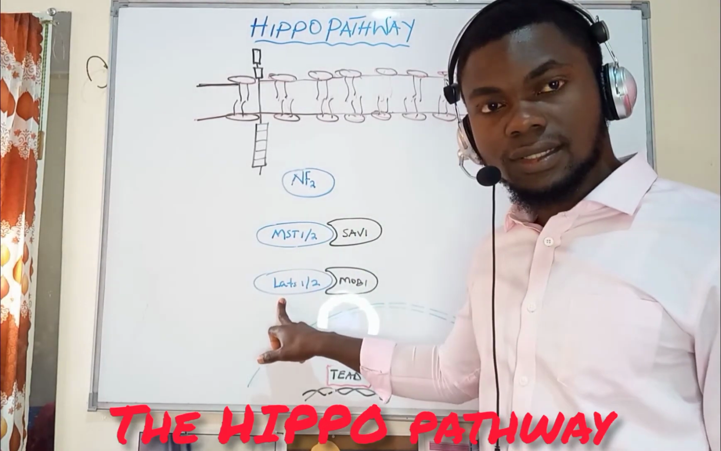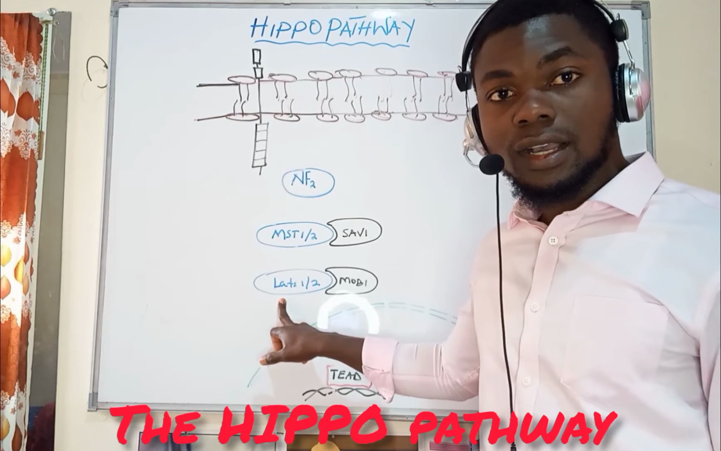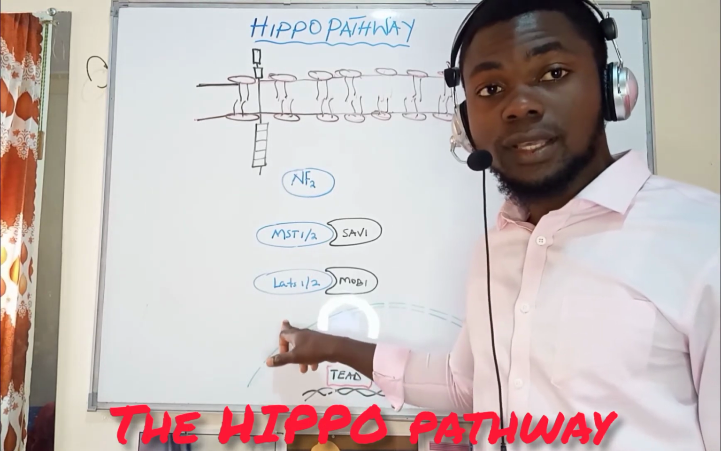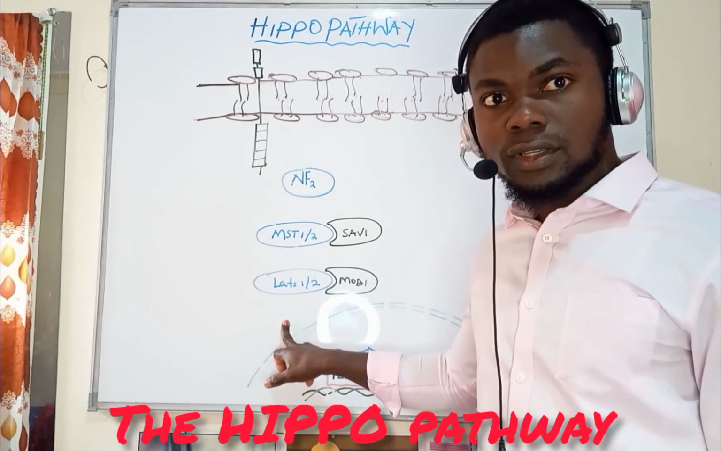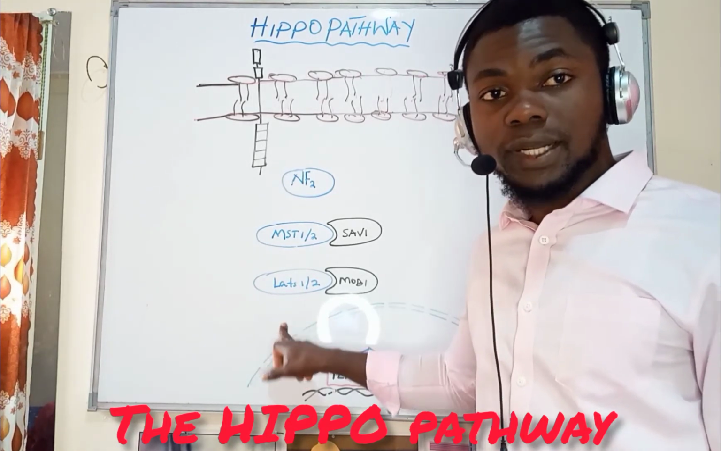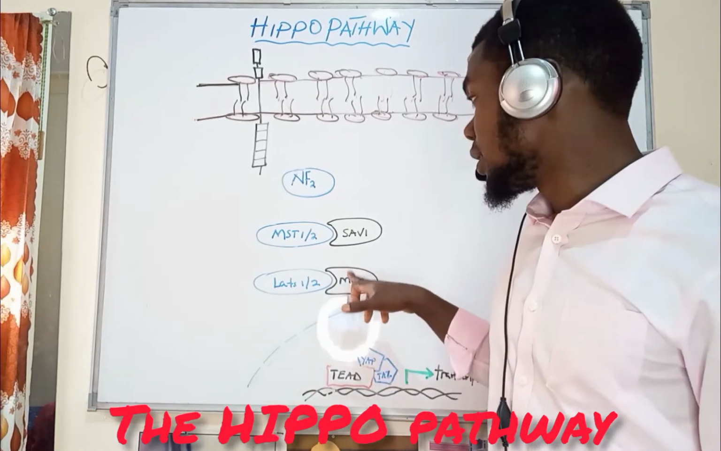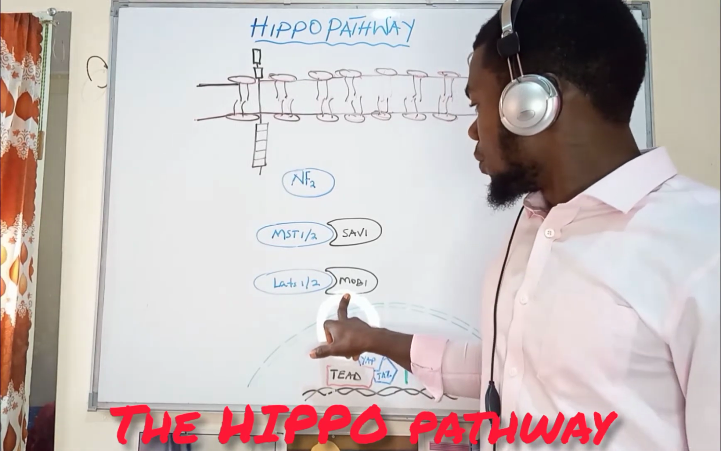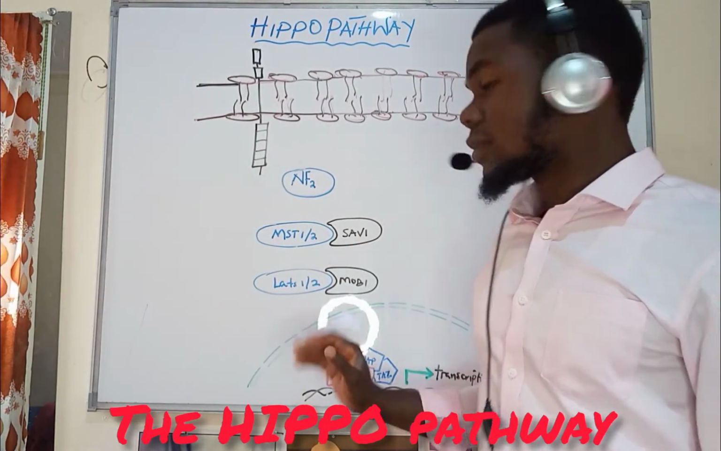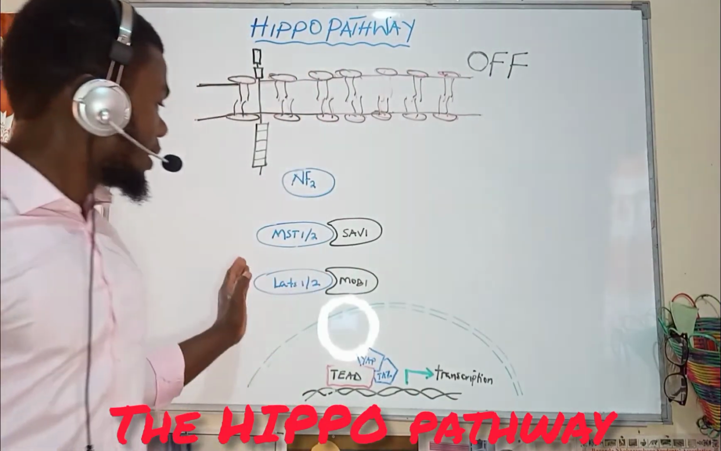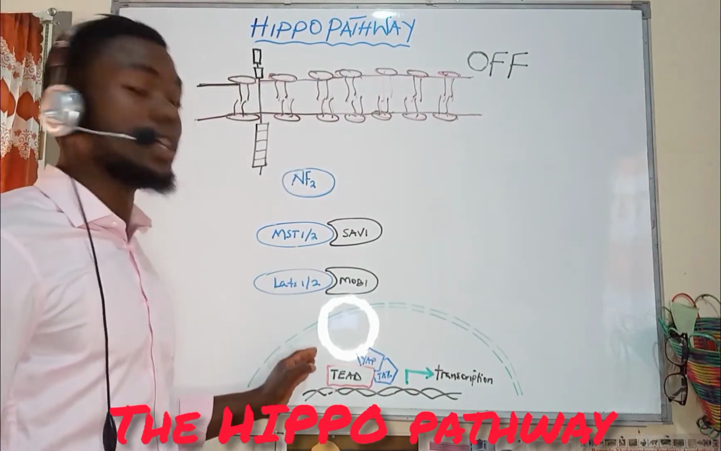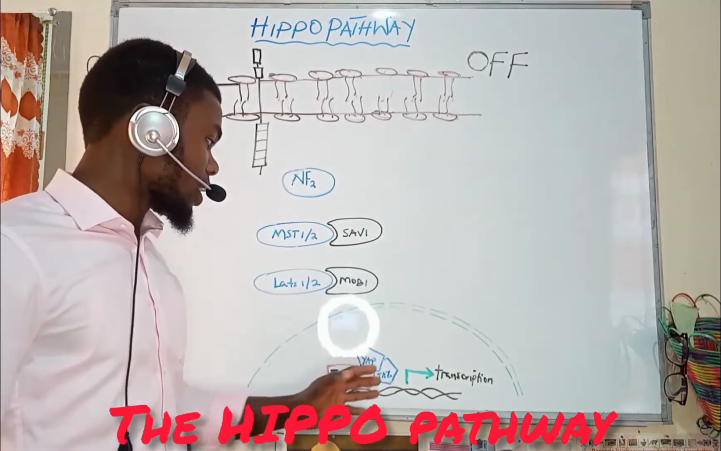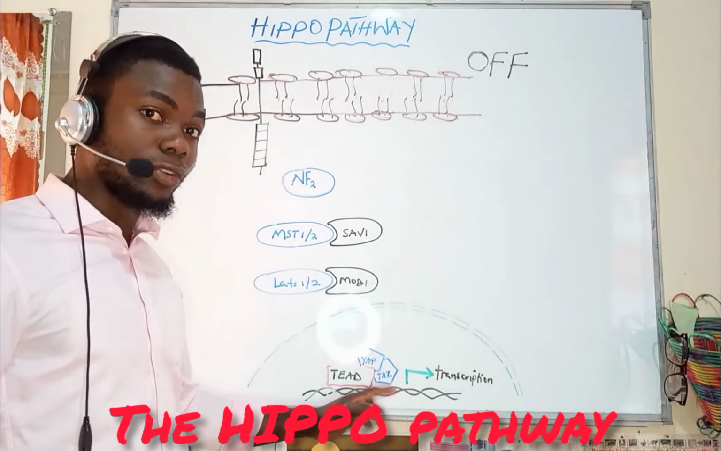The LATS, the large tumor suppressor type 1 and type 2, are also not going to be phosphorylated. So we are not going to be having the dimerization between the LATS and the MOB1 binding protein. So we are going to see LATS is not having ability to translocate into the nucleus. If it cannot translocate into the nucleus, what is going to happen in the nucleus? Our YAP and TAZ are not phosphorylated.